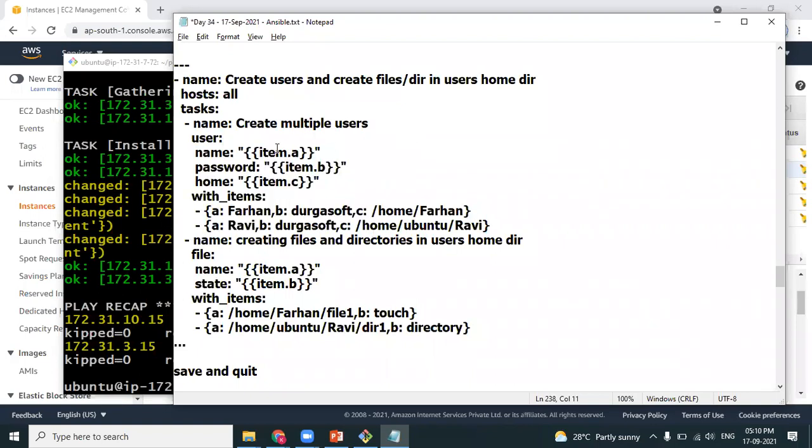You can see here item.a, item.b, and item.c, and the values here. And here item.a and item.b, where a refers to the file. First here you should mention the file name. State equal to either touch or directory. Here with one I want to create a file, and with the second one I want to create a directory. Got it? Perfect. This is an example.